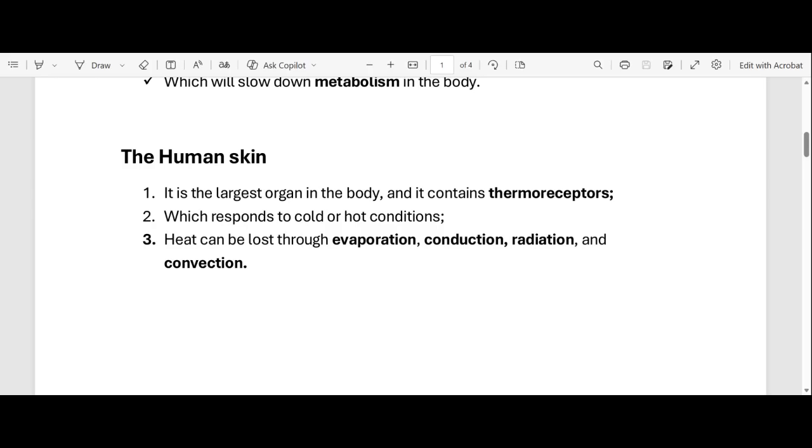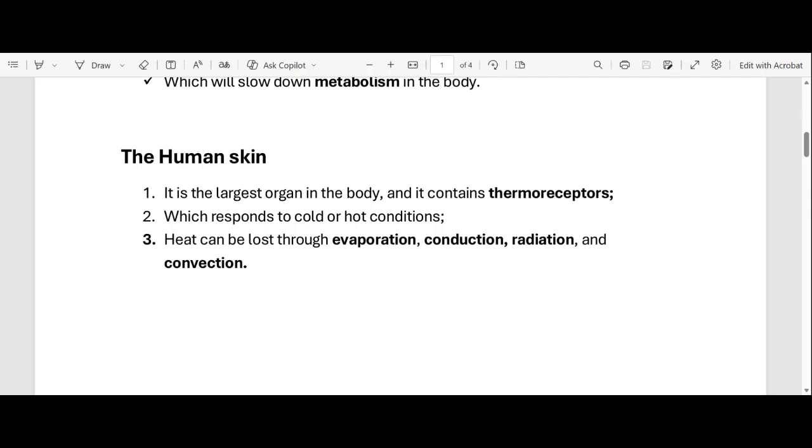So what is evaporation? Evaporation is when sweat is converted, or turns, into water vapor, right? Because sweat is water. So it's when sweat turns into water vapor, and then that water vapor is replaced by cool air. So that's how the body is able to cool itself down. Does that make sense?